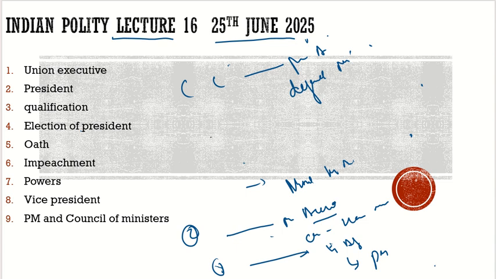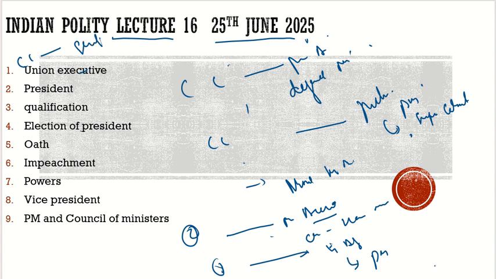Then there is another cabinet committee related to the political affairs. Political affairs cabinet committee is headed by the PM, and this political cabinet committee is also called the super cabinet. So this is the fourth cabinet committee. Then the fifth cabinet committee is on the political affairs. Then the sixth would be on the security. Cabinet committee on the security would be headed by PM. And what are the other members? It is the Minister of Defense, External Affairs Minister, Home and Finance Minister. These would be the part of it.